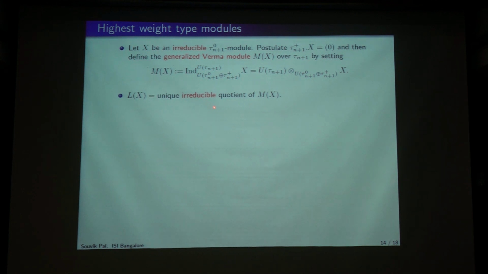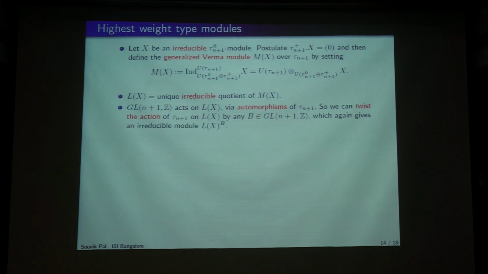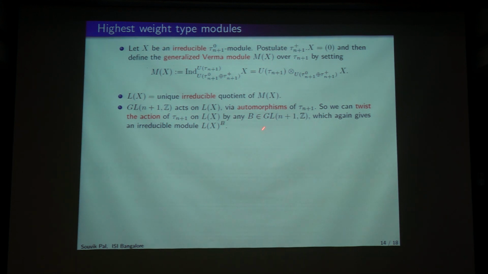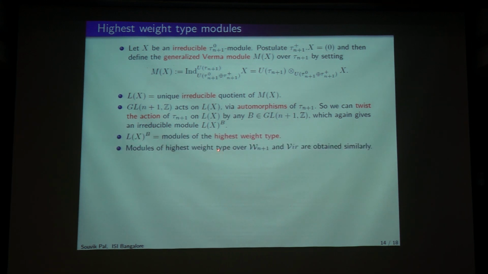and then one can show that it has a unique irreducible quotient. This is not important, but GLN acts by automorphisms, like what we saw, that lowest weight modules can be realized by twisting the highest weight modules by an automorphism. So similarly here also, this gives rise to an irreducible module. These modules are called modules of the highest weight type. Similarly, it can be defined for Wn plus 1 or Vir by simply dropping the loop part, g tensor An plus 1.